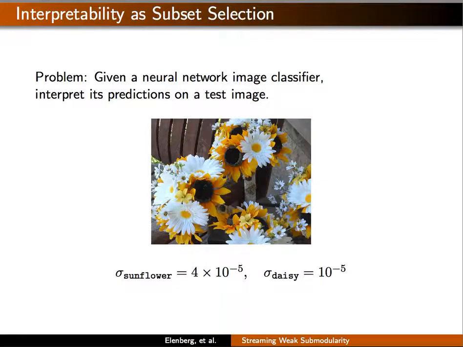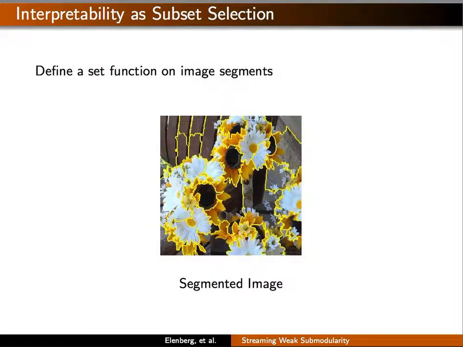In many machine learning applications, it's important to explain the predictions of a black box classifier. For example, let's consider image classification. If I retrain the Inception V3 neural network to label images as one of 5 types of flowers, then can I trust why the network classifies this image as sunflower instead of daisy? The final sigmoid activation corresponding to sunflower is 4 times 10 to the minus 5, but why?